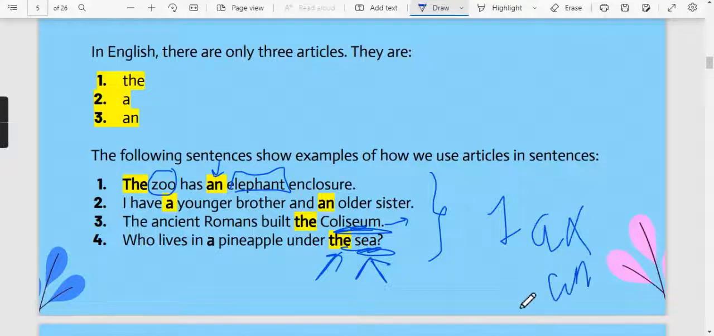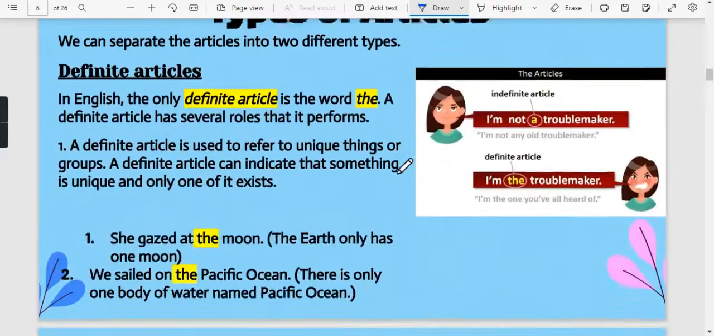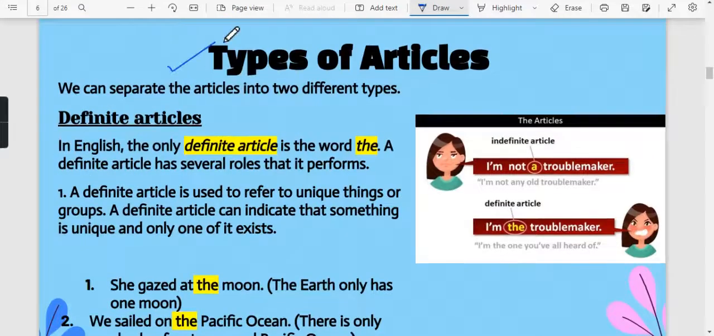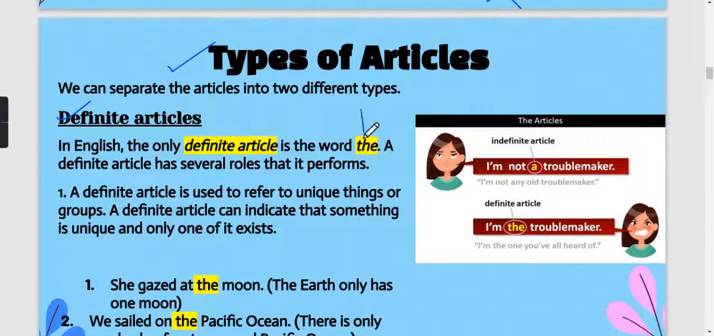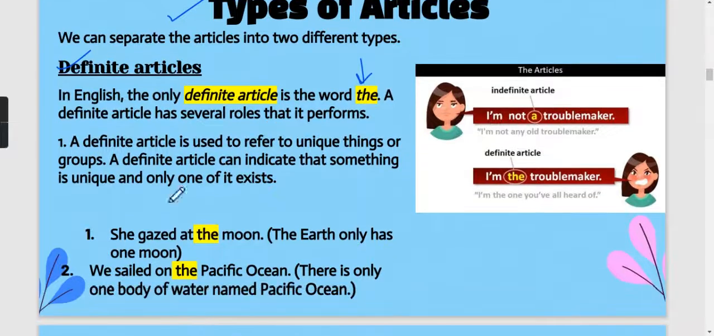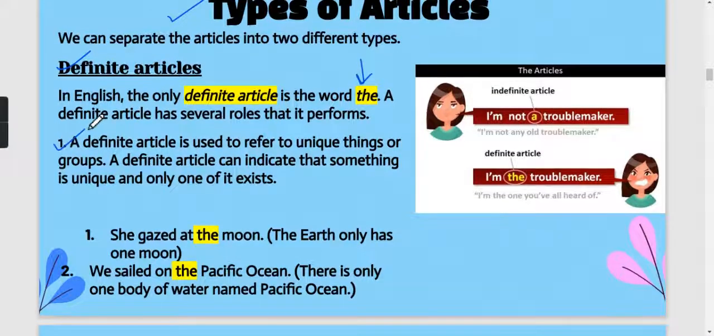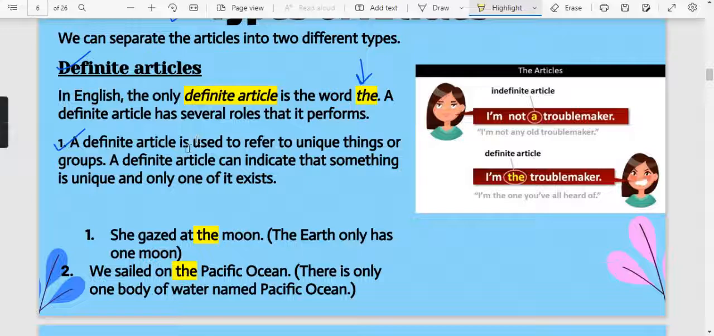Okay, with uncountable nouns or non-countable nouns we will not use the articles a and an at all. So now we will move into the categories. Only two types of articles are there. First is definite and the second one is indefinite. Definite articles include the, okay, and it has various functions to perform. So the first function we'll be referring to is that definite articles are used to refer to unique things or groups. Okay, unique things.